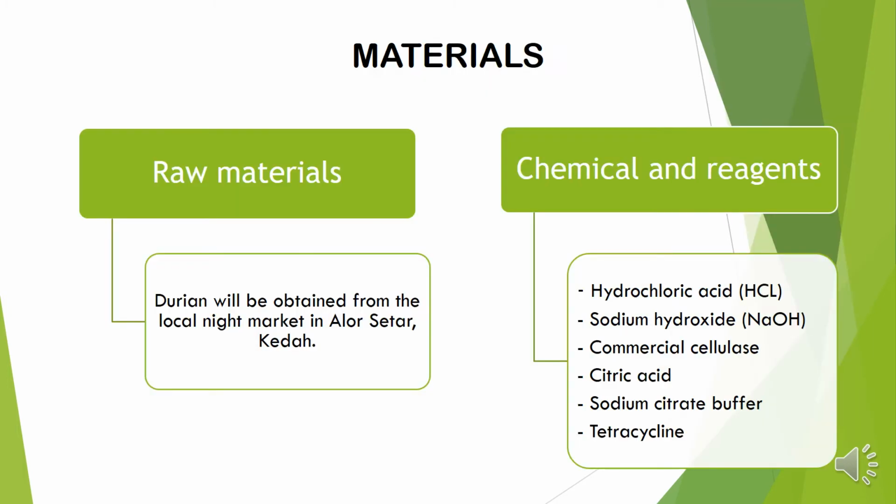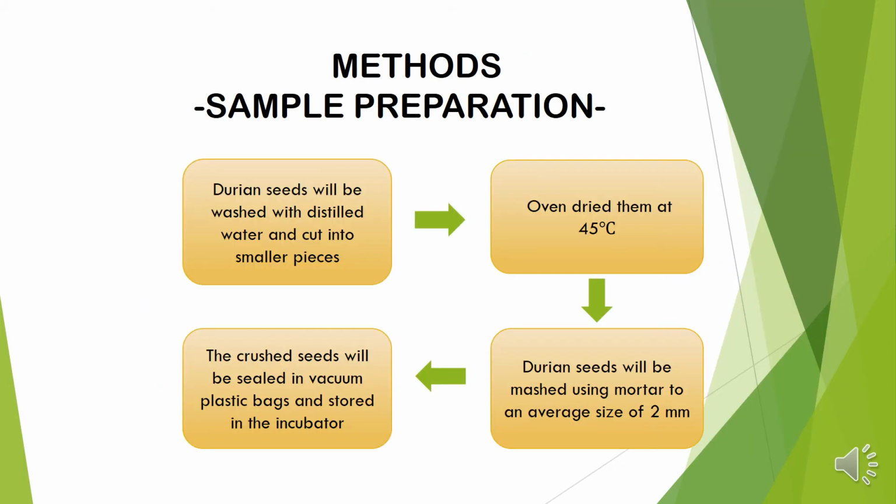For materials, it is divided into two parts. Firstly, raw materials, where durian will be obtained from the local night market in Alor Setar, Kedah. Second, chemicals and reagents that will be used in this experiment, which are hydrochloric acid, sodium hydroxide, commercial cellulose, and others. First of all, sample preparation is the first method, where durian seeds will be washed, cut, oven-dried, mashed using mortar, and then sealed in vacuum plastic bags before being stored in an incubator.